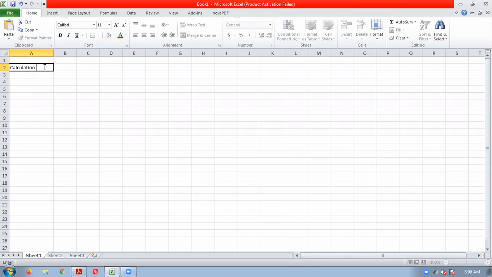Calculation of cost per unit, part number A32.